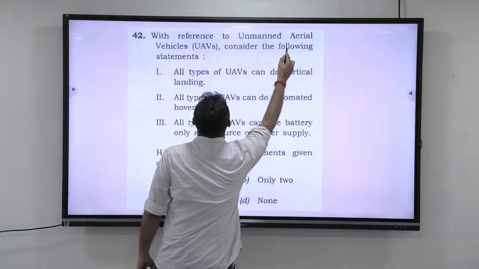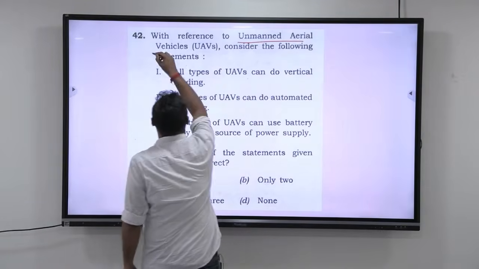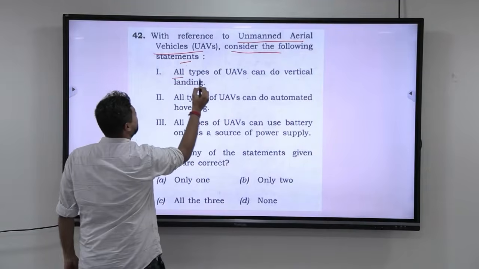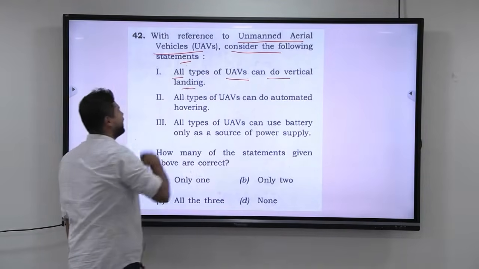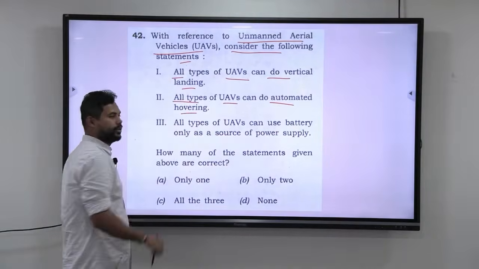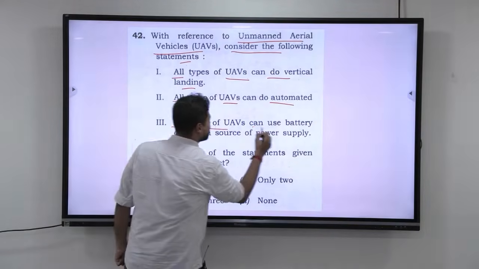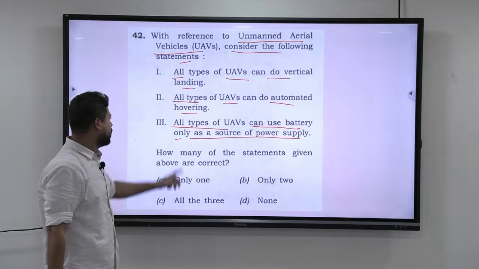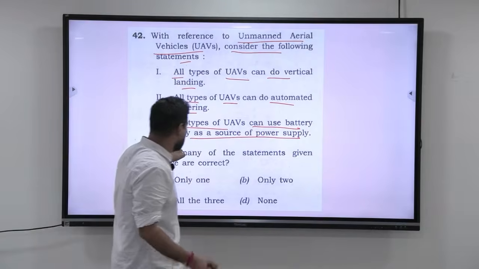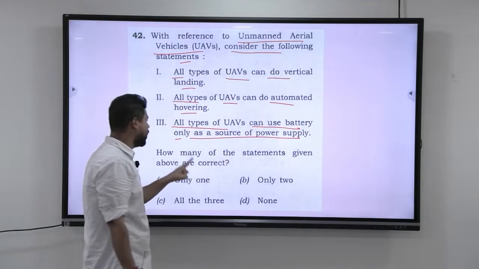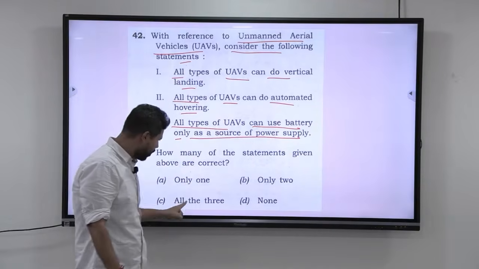With reference to unmanned aerial vehicles, consider the following statements. All types of UAVs can do vertical landing. All types of UAVs can do automated hovering. All types of UAVs can use battery only as a source of power supply. How many of the statements above are correct? Only one, only two, all the three, none.